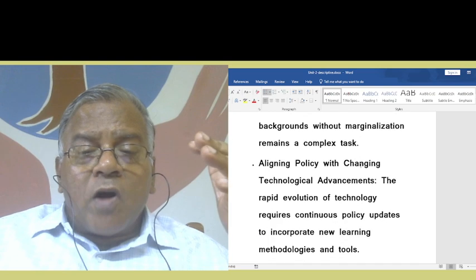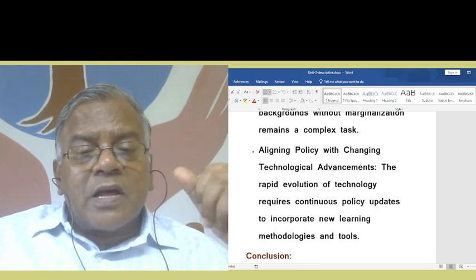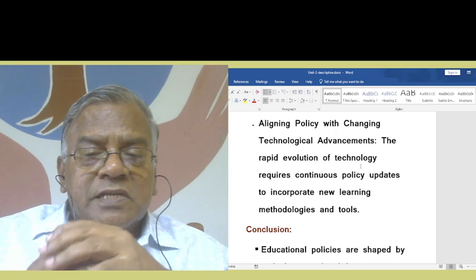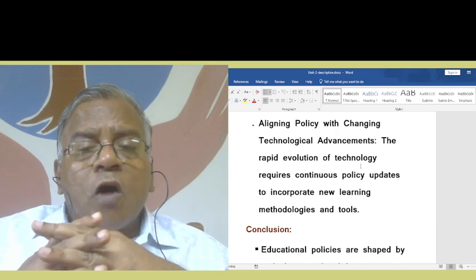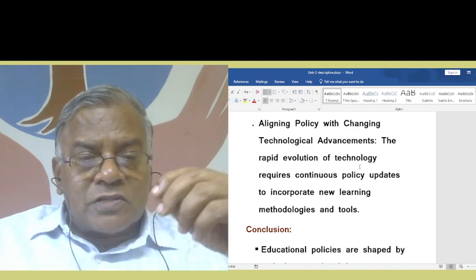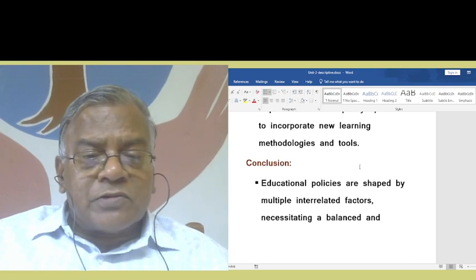Then aligning policy with the changing technological advancements. The rapid evolution of technology requires continuous policy updates to incorporate new learning methodologies and tools. So these are the points we will be giving here. As concluding remarks, what can you say?